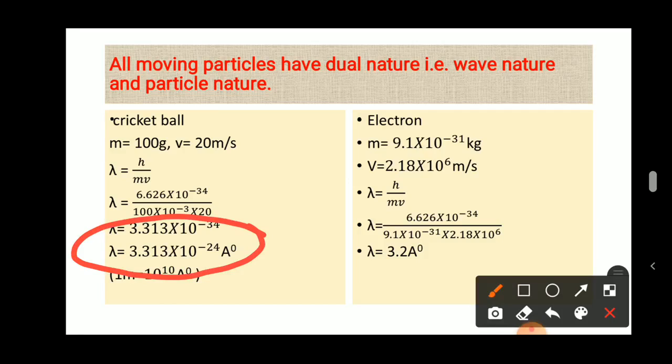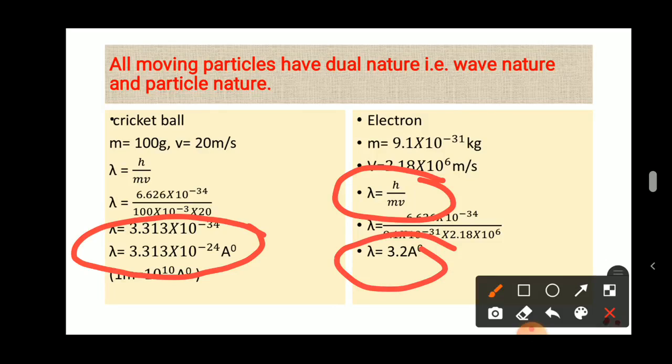In the same way, on the other side, look at the electron concept. Mass is 9.1 into 10 to the power minus 31. Velocity is 2.1 into 10 to the power 6 meter per second. Substitute all these values into the de Broglie equation. What answer will you get? Lambda is equal to 3.2 Armstrong. So what is the difference between these two? For the cricket ball, the wavelength is in the form of 0.00 because the value is in the form of 10 to the power minus 24. But in the case of the electron, you will get wavelength lambda equal to 3.2 Armstrong.